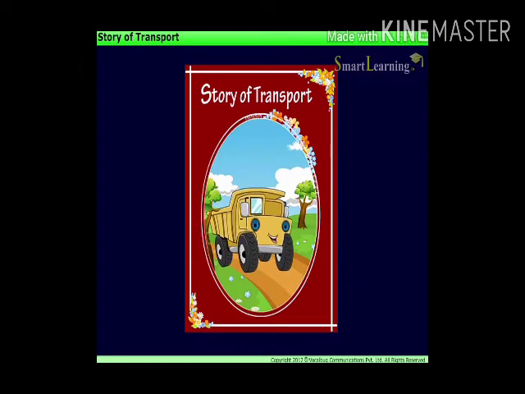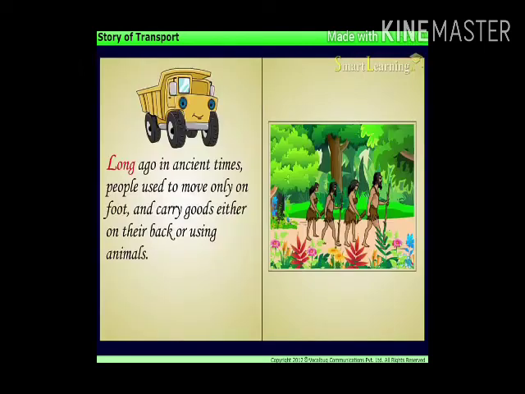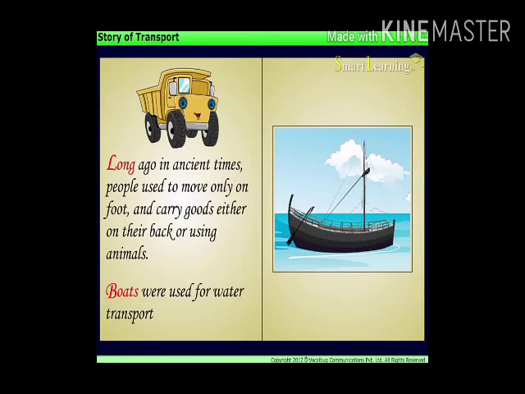Let us tell you the story of transport. Long ago, in ancient times, people used to move only on foot and carry goods, either on their back or using animals. Boats were used for water transport.